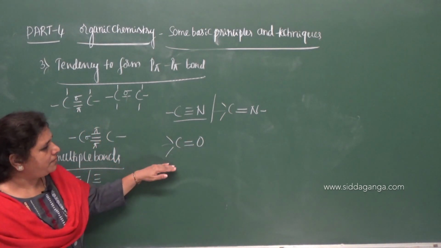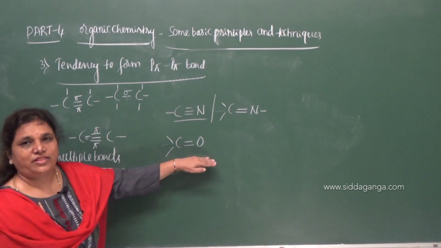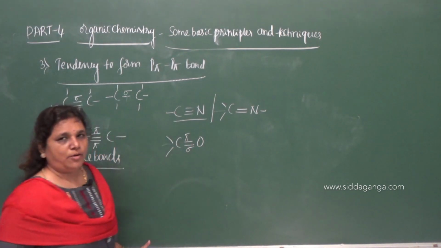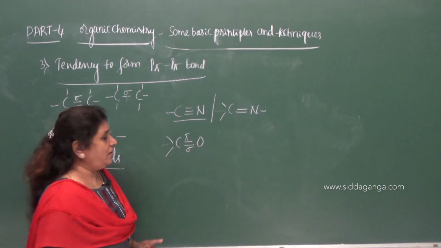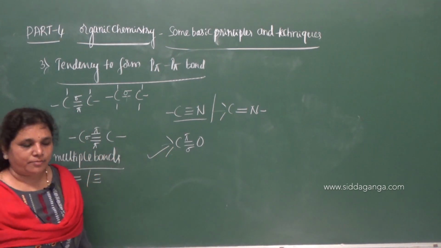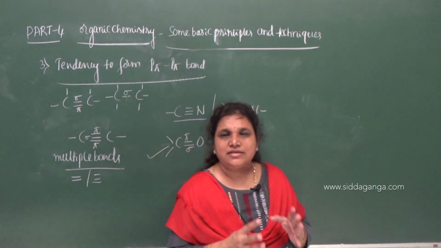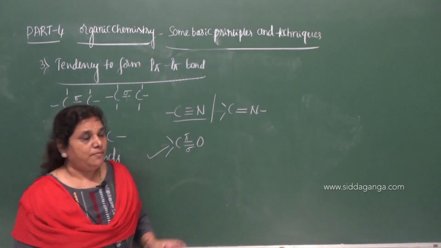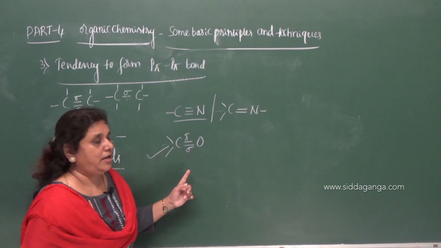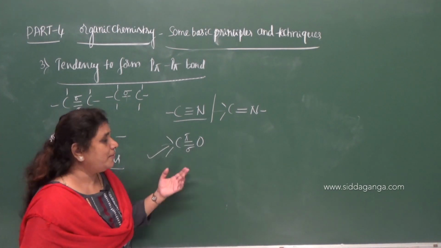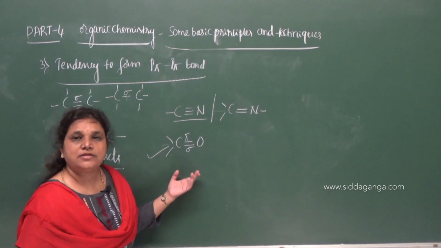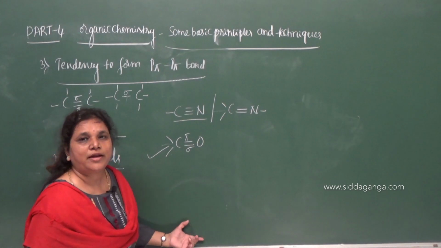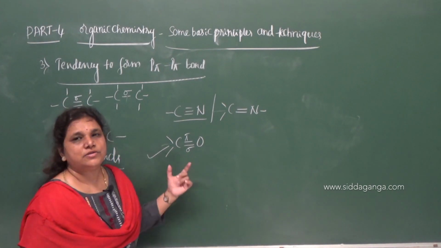One more special property: it also forms a double bond with oxygen. It is also a multiple bond, one is a pi bond, another is a sigma bond. This formation of the carbon to oxygen double bond results in the classification of organic compounds into many categories, because this group is present in aldehydes, ketones, carboxylic acids, esters, acid amides, acid halides, acid anhydrides, all classes of organic compounds containing a carbon to oxygen double bond.